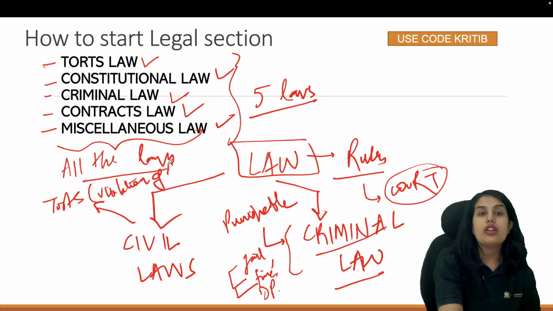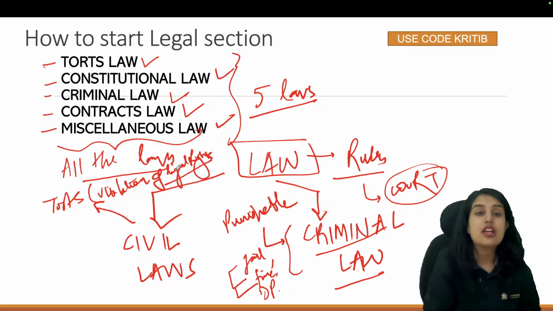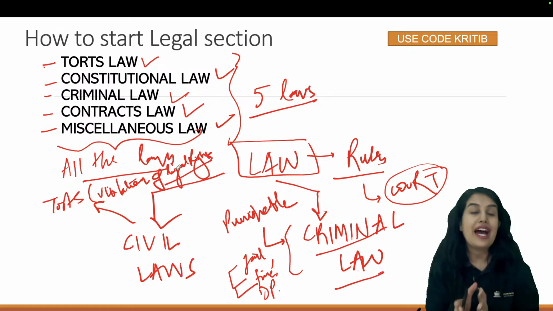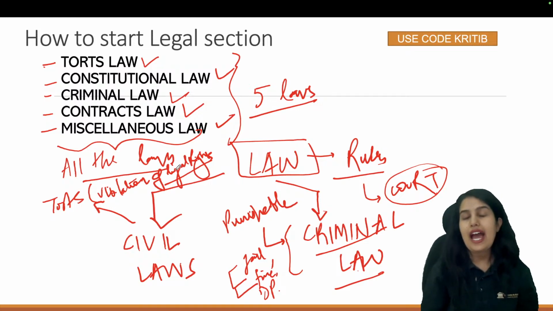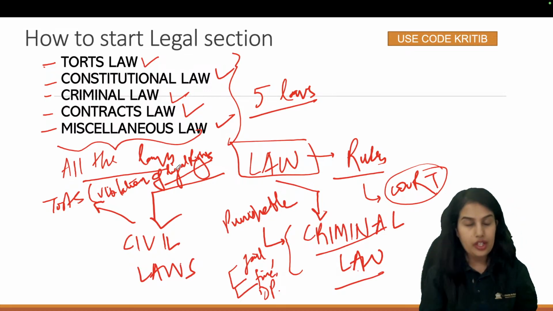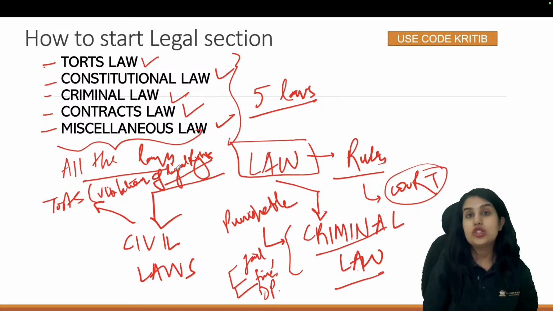So I am sure all of you know that we have certain legal rights that are given to us. What are legal rights? Rights given to a person via law, via any act. For example, we have a right to contract, right to equality, right to religion, right to constitutional remedies, right to vote, right to property, right against exploitation, right to freedom. All of these are legal rights. Why? Because they have been given to us via different laws.